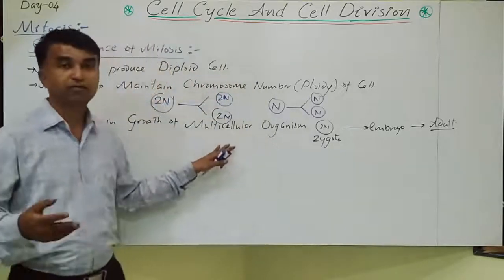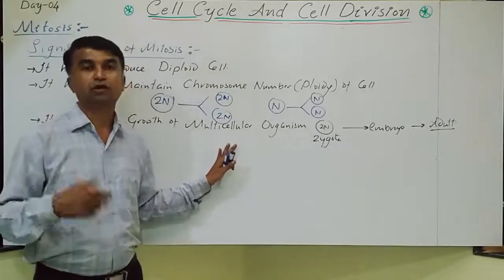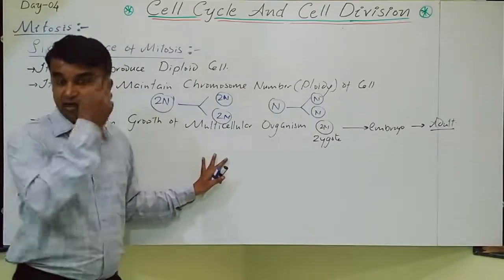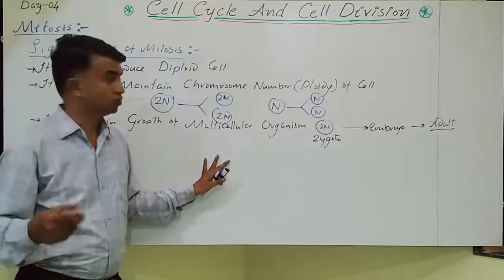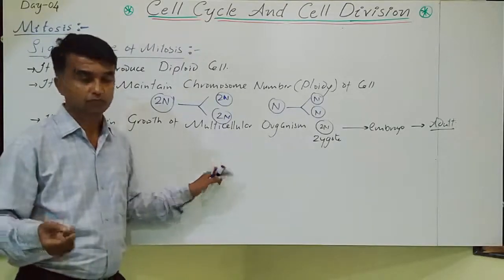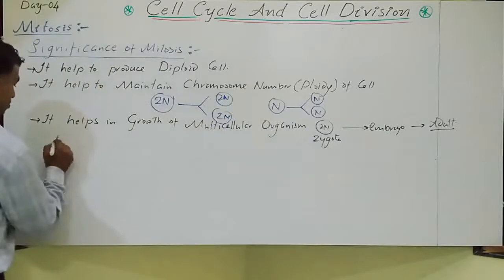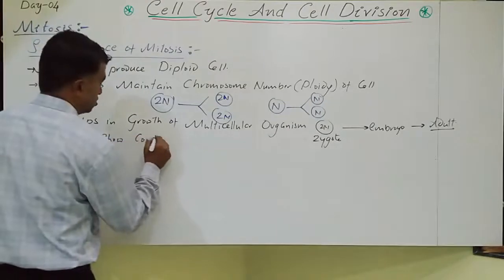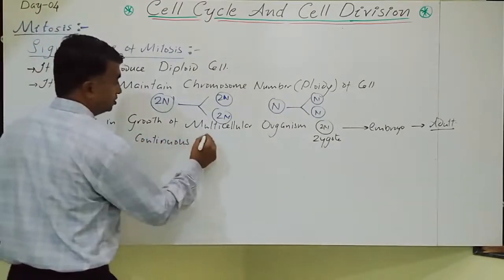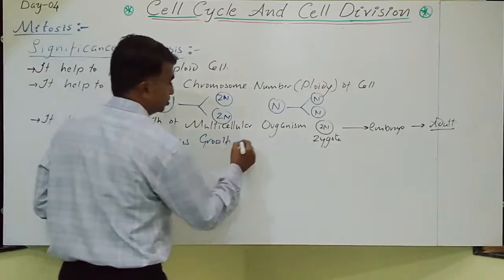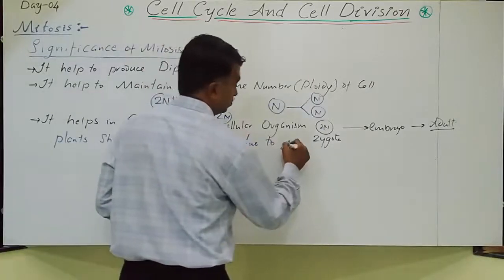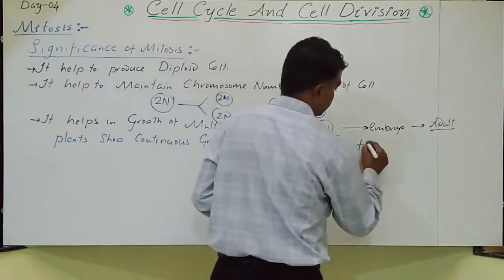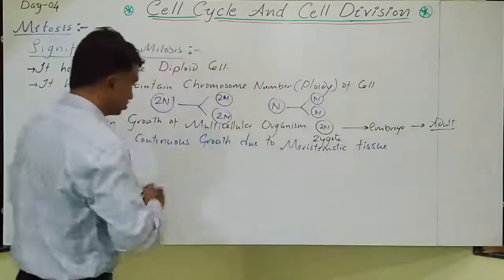Even in multicellular organisms such as plants, due to the presence of meristematic cells at the root tip and the shoot tip, the plant shows continuous growth. Plants show continuous growth due to the presence of meristematic tissue.